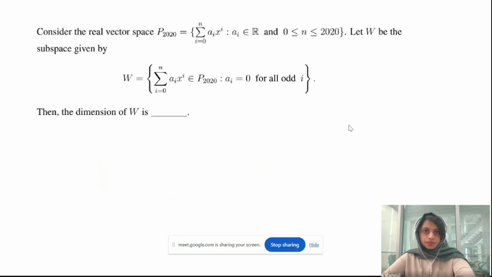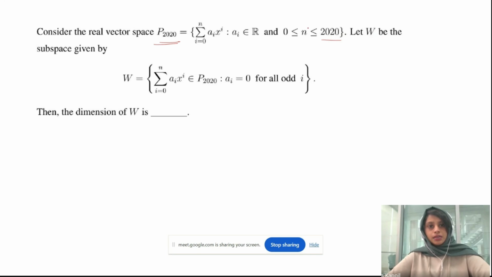Now, next is also a problem with the vector space P2020, the polynomials with maximum degree 2020. Okay, the summation for i equal to 0 to n of a_i x^i, such that a_i is a real number and 0 is less than or equal to i and i is less than or equal to 2020. And they defined some W. W is the subspace given by the summation for i equal to 0 to n of a_i x^i in P2020, but a_i will be 0 for all odd i.